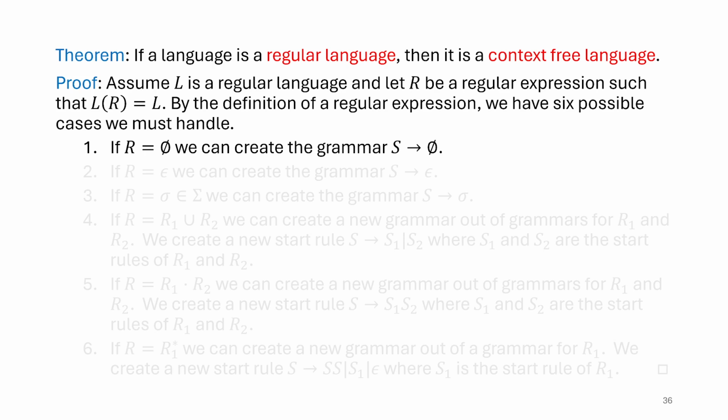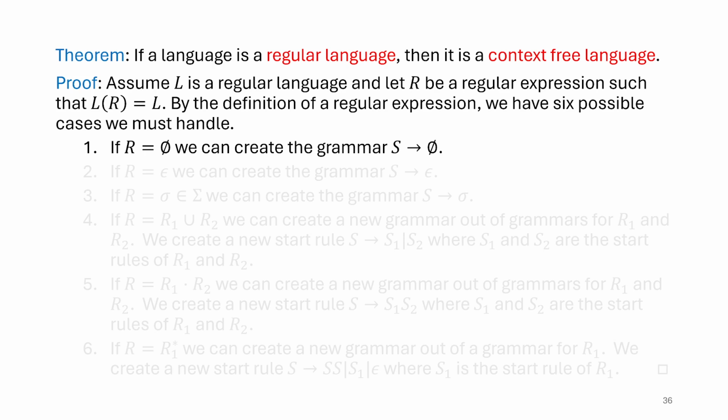So S generates nothing. Another interesting way that we sometimes depict this is we make a rule that just says S generates S, and that's the only rule in the grammar. So what that means is there's no way to terminate any recursive definition, so there are no strings that would ever be generated by that language. So there are different ways we depict this. Sometimes we use this special rule that I've got here. Sometimes we'll use this more conventional S generates S grammar to be the empty language.